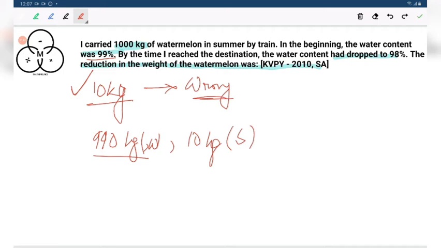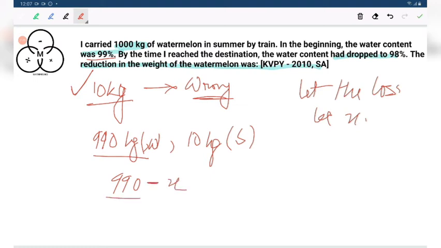Now, let the loss in weight be x. 990 was the water content minus x, and this was the total weight.